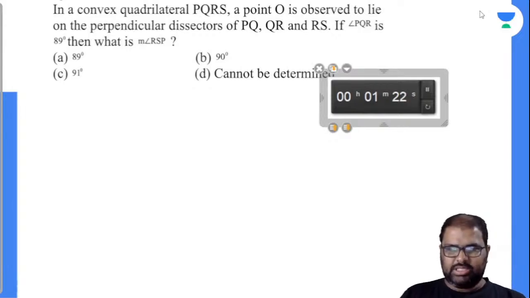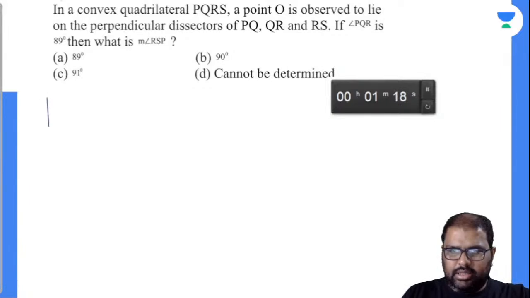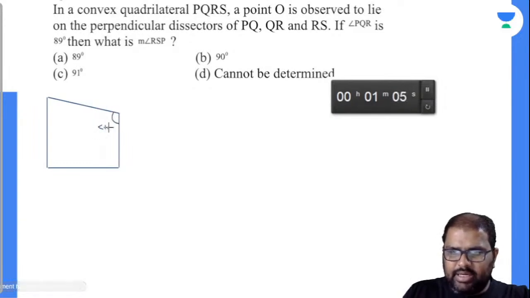In a convex quadrilateral, just I'll give a data there. Now see here, you can take down this as convex quadrilateral because the angles at the vertices will be less than 180 degrees for damn sure. This is called convex quadrilateral.